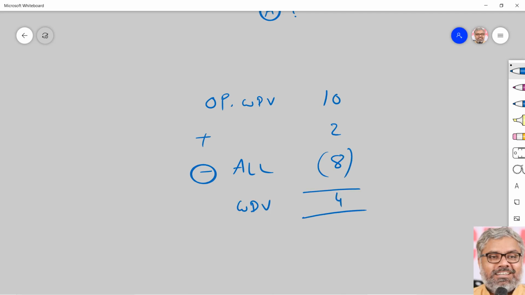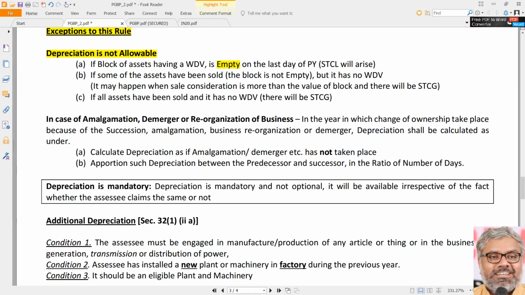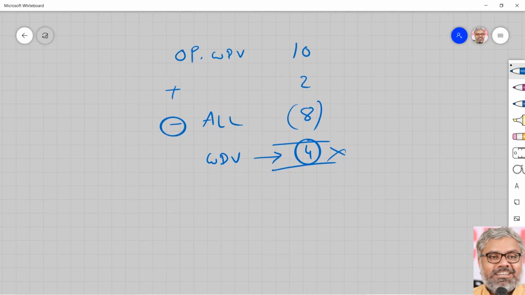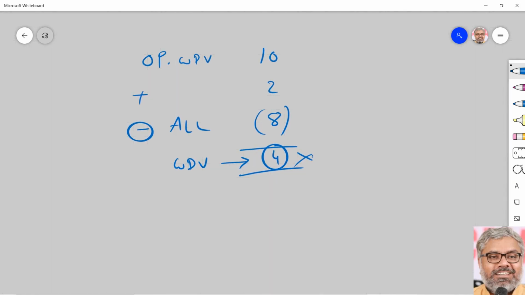There is WDV. As far as just numerical computations are concerned, there is WDV. But is the block there? No. Block is empty. It has a WDV, but it is empty. So what happens? Can we say we will provide depreciation on this 4 lakhs? Absolutely rubbish, because there is no asset there. When there is no asset, how can you provide depreciation? Doesn't make sense. So what will arise there? In this case, there is no depreciation.